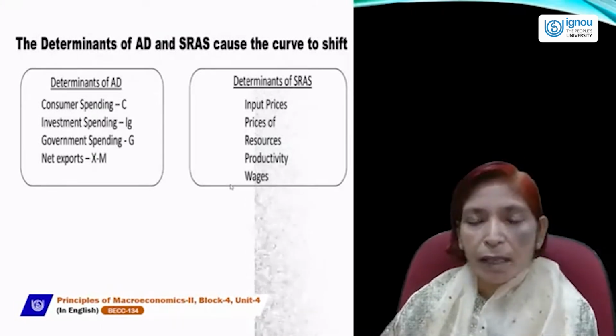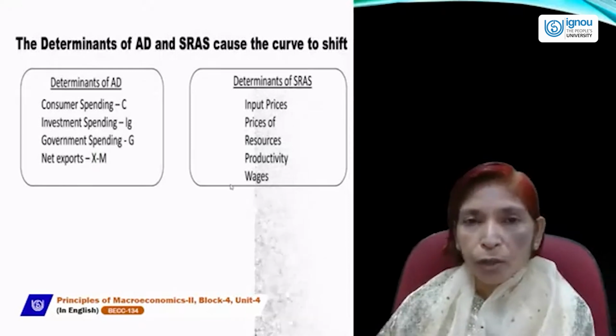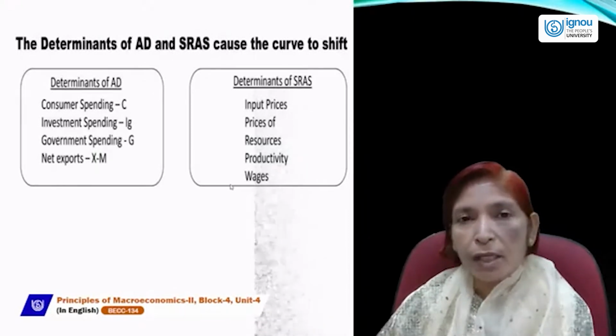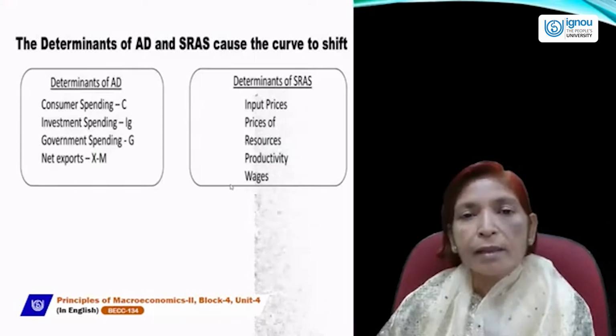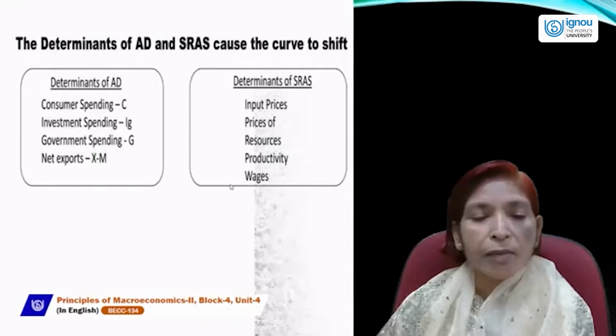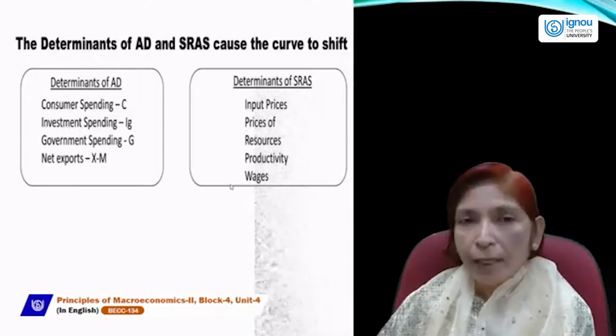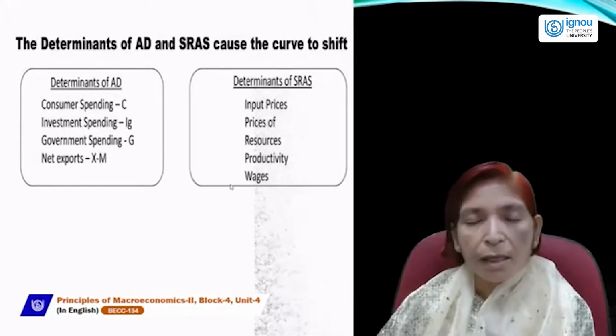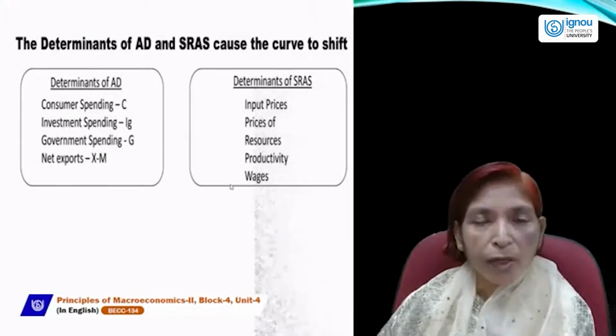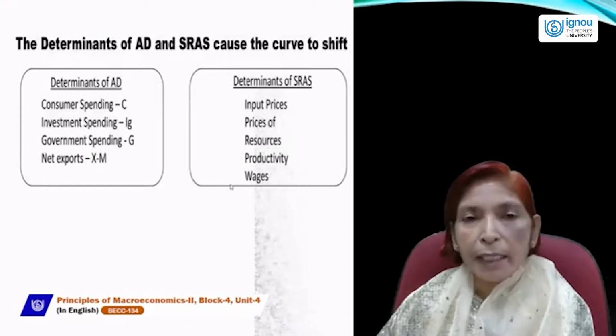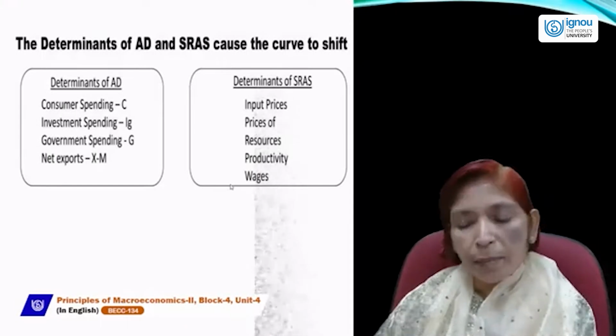If wages increase, then labor will be motivated to produce or engage in productive activities. That's why supply will rise. And if wages fall, labor will be discouraged to work in the factories or business enterprises. And if labor is not motivated or not encouraged, then aggregate supply will fall and the supply curve will shift to the left hand side.